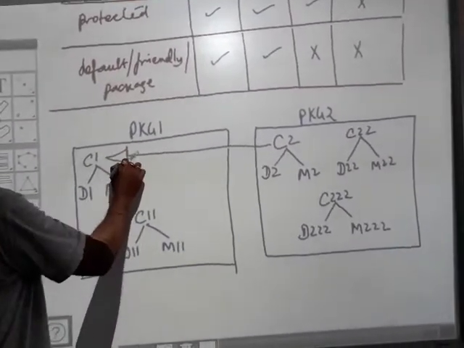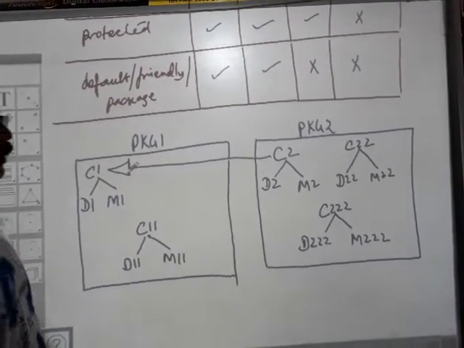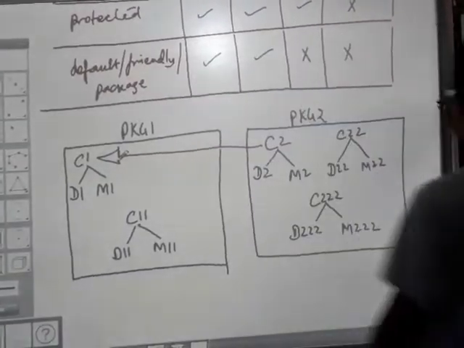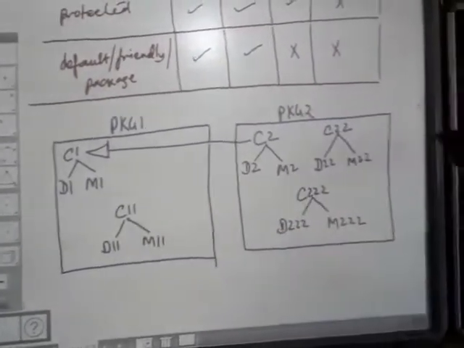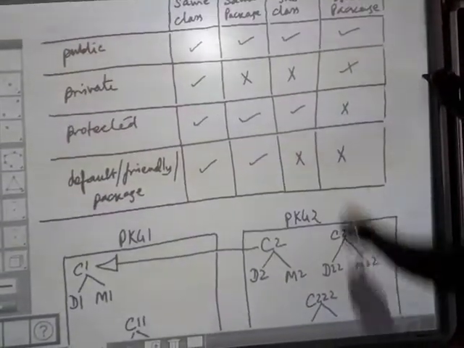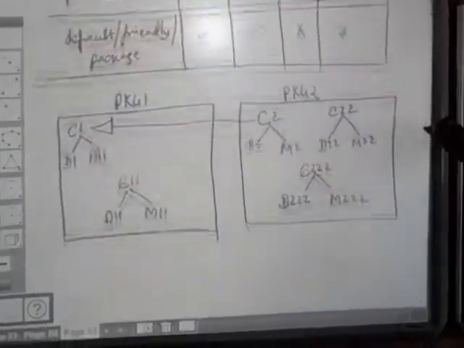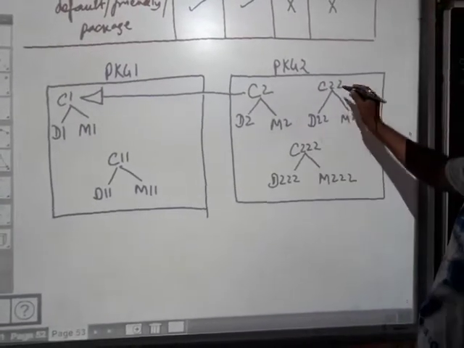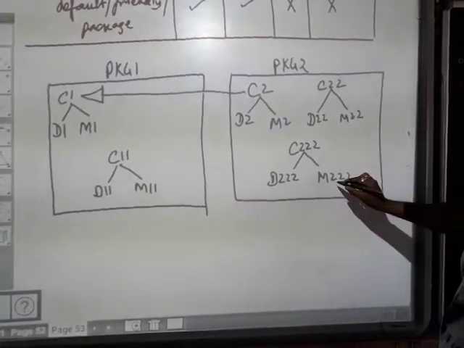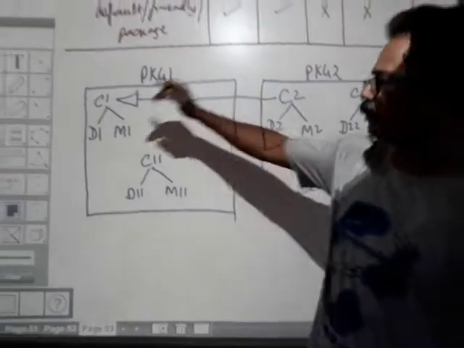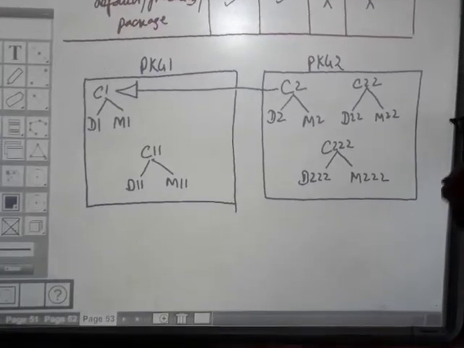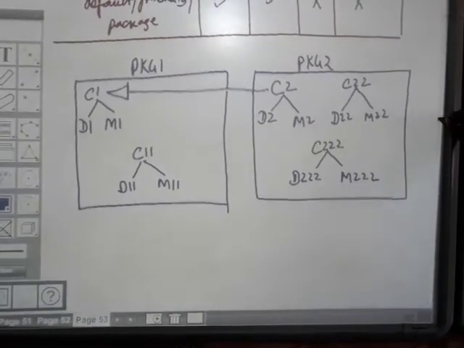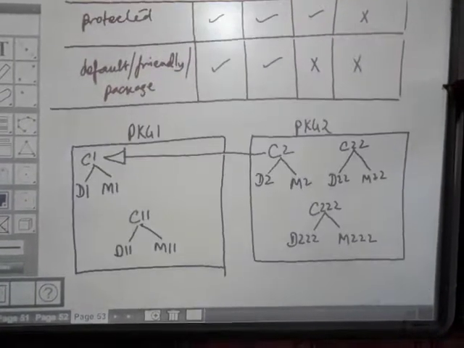A subclass, this is a subclass. Suppose C2 is a subclass, you can access from the subclass also. That means M2 can also access D1. Then another one is the other class, from the other package. Though it belongs to another package, the other functions like M22 and M222 can also access D1. That is the meaning. It is accessible by the member functions of all the classes irrespective of their package.